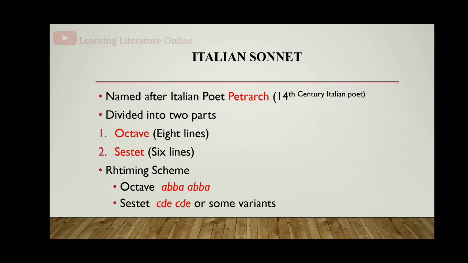There are some other variants for the rhyming scheme of the sestet, like CDC, CDC and CDD, CDD, and some others can also be seen. So, what is the peculiarity of the Italian sonnet? It is divided into two parts, one octave and another sestet.